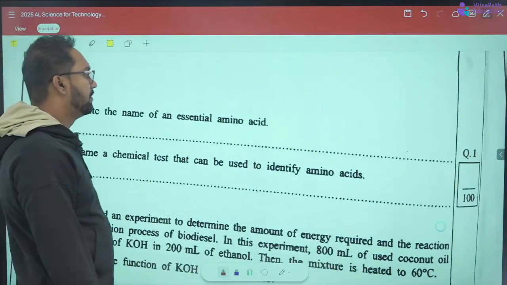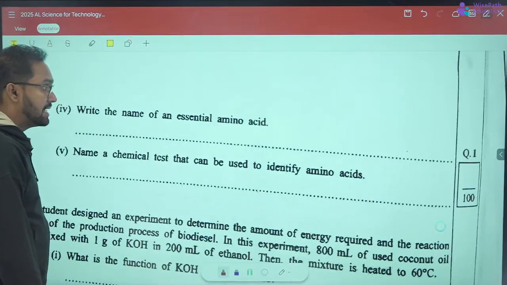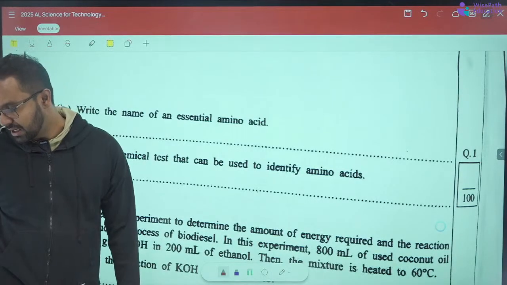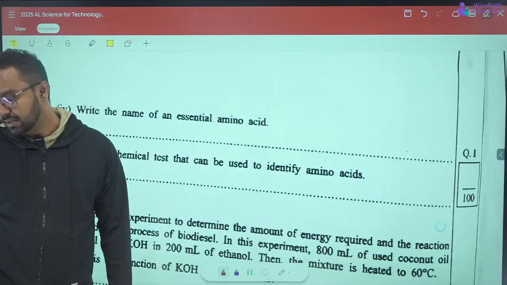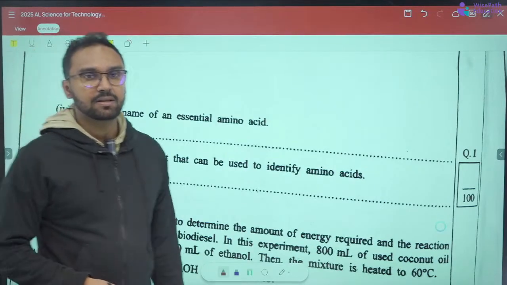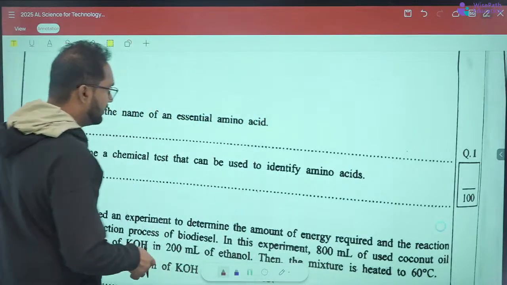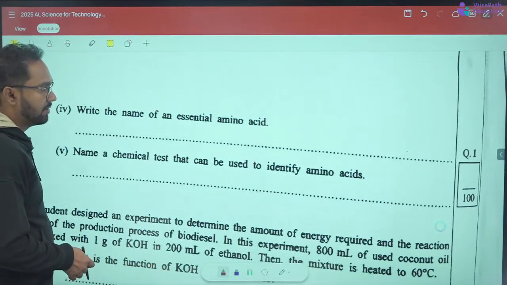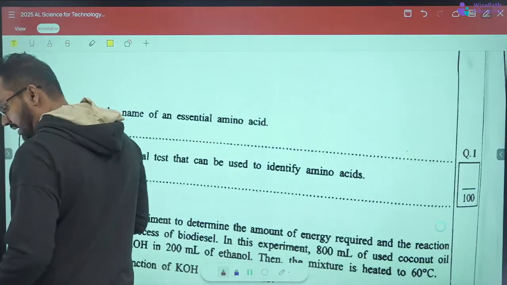Write the name of an essential amino acid. There are 9 essential amino acids. You'll have to remember all 9, and I have given you a list of it. So we will write the whole list, and at least try to remember one or two. It's better if you can remember all 9 amino acids.